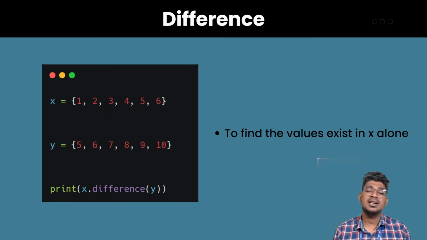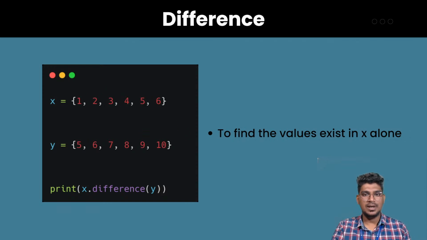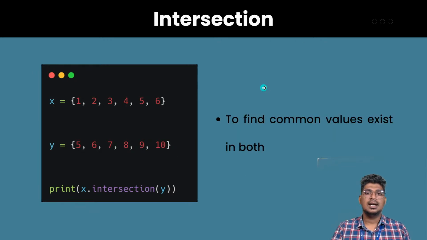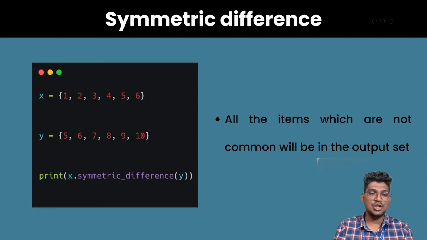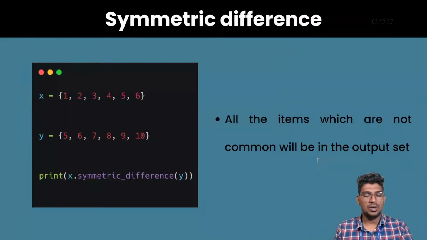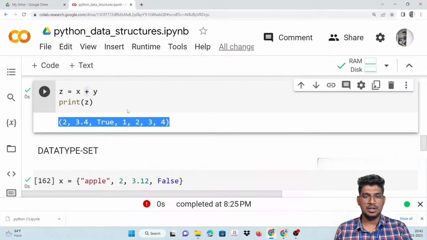And difference: what is the meaning of the difference? It finds the values existing in x alone. What is the similarity between these and this? That will be displayed. I will show the example for this one. Then the same thing, x alone, and intersection: it is going to find the common values of both sets. And the symmetric difference: all the items which are not common will be shown. I will show the example for this particular set here. You can see it here right now, then only you can understand.